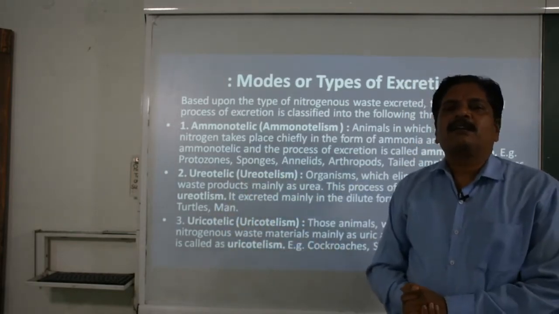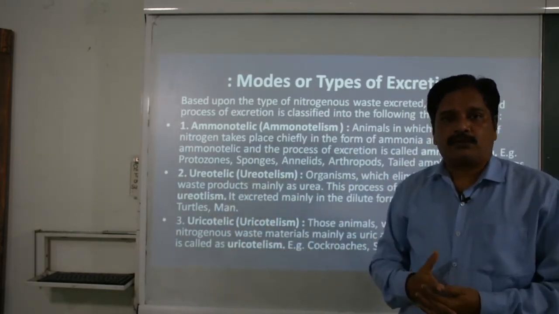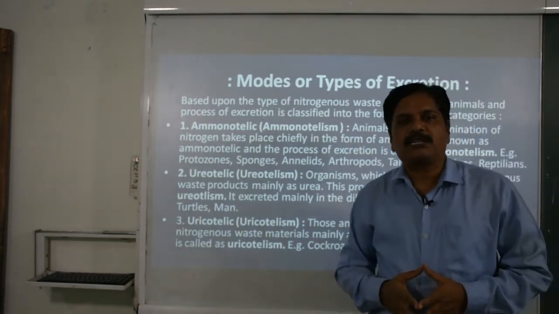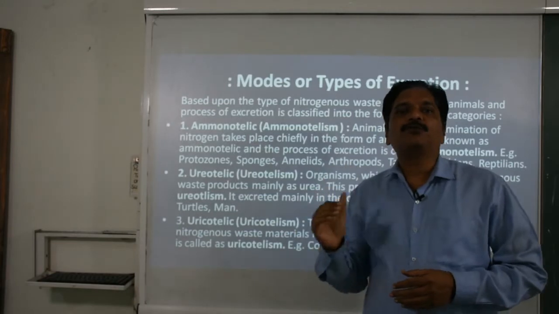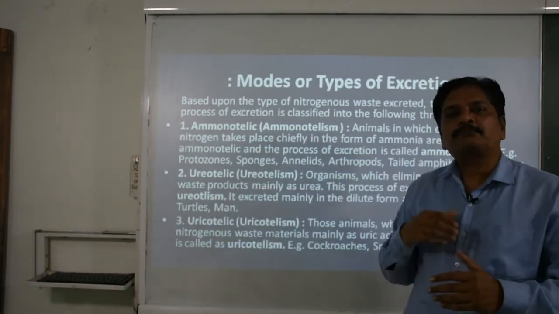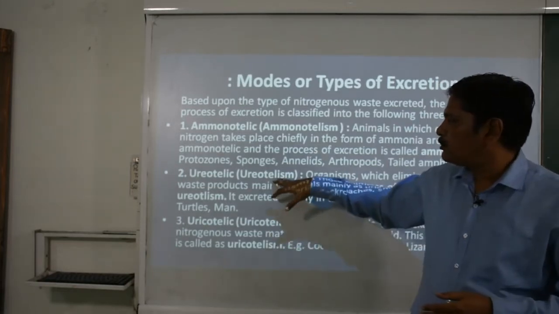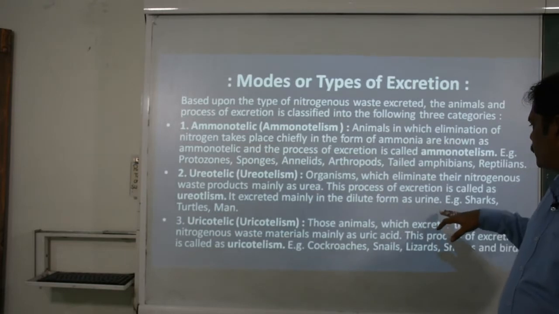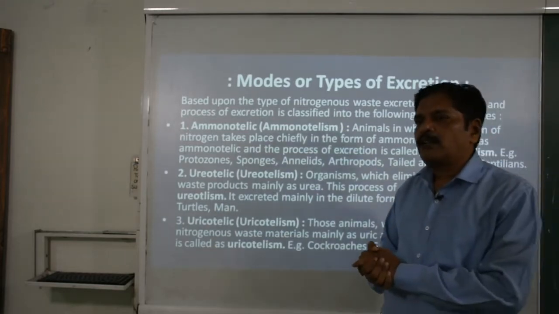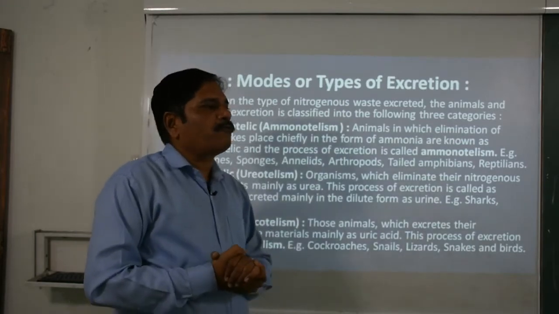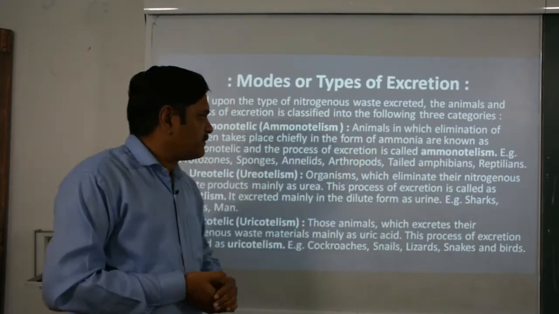Next we come to the ureotelic. It sounds like the category of animals which release their nitrogenous waste material in the form of urea are called ureotelic, and this phenomenon is called ureotelism. Turtles, men and sharks are good examples, but remember this urea is released out in the dilute form, that is urine.